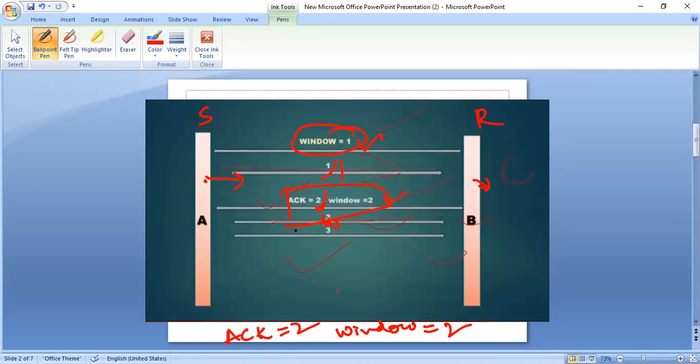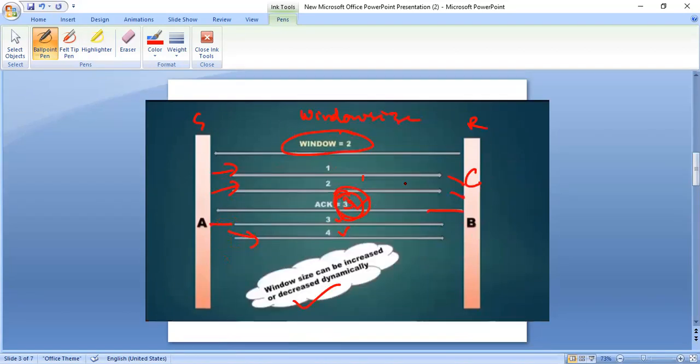So the window size is 2, so immediately the sender A is aware of this message, and it started sending the segment numbers starting from 2, 3. So 2 windows of messages have been sent to the receiver. This is how window size can be changed dynamically.